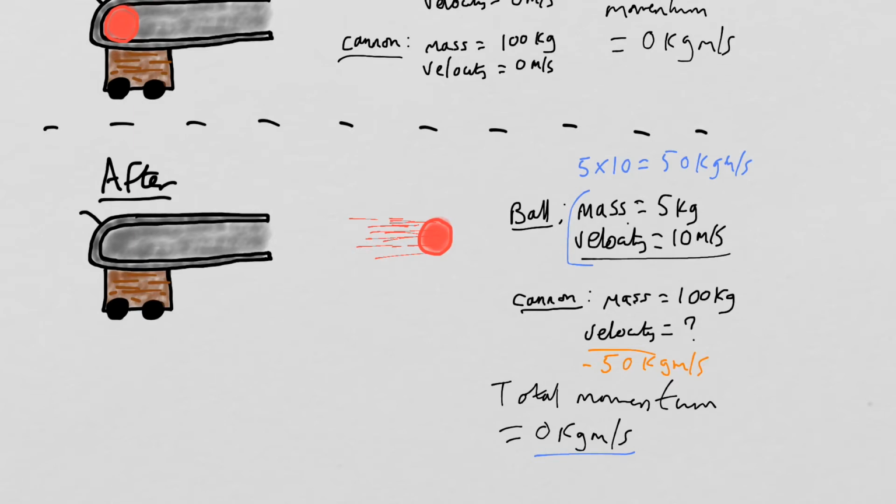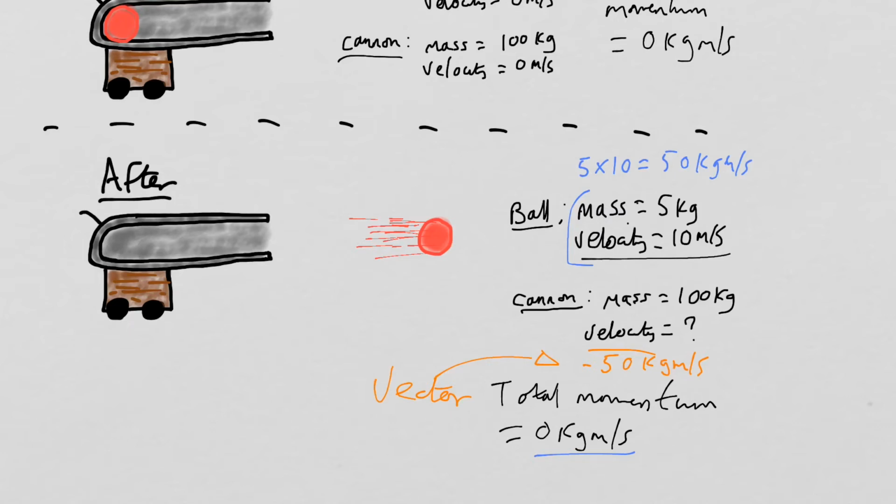Now, what do we mean by minus 50 kilogram meters per second? Momentum is also a vector. It's got a magnitude and a direction, and that negative sign just means that it's moving in the opposite direction. So the cannon will move backwards. That makes sense, doesn't it?